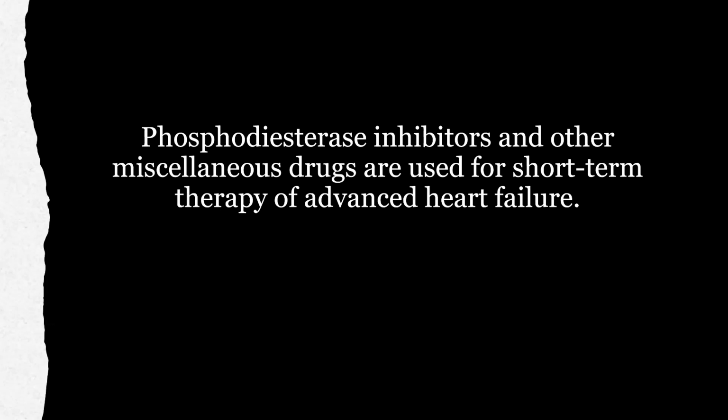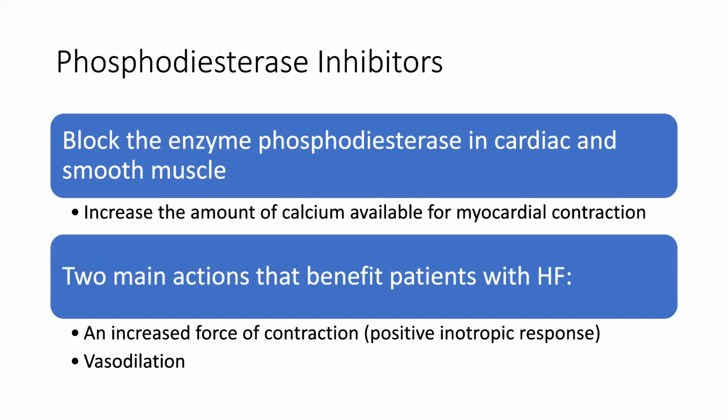Next category of drugs is phosphodiesterase inhibitors and other miscellaneous drugs. They are used for short-term therapy for advanced heart failure. They block the enzyme phosphodiesterase. Anything that ends with -ase is always an enzyme. So it blocks its activity in the heart and in the smooth muscles. It increases the amount of calcium available for myocardial contraction. So the two main actions that benefit patients with heart failure are an increased force of contraction by this drug category and the vasodilation.